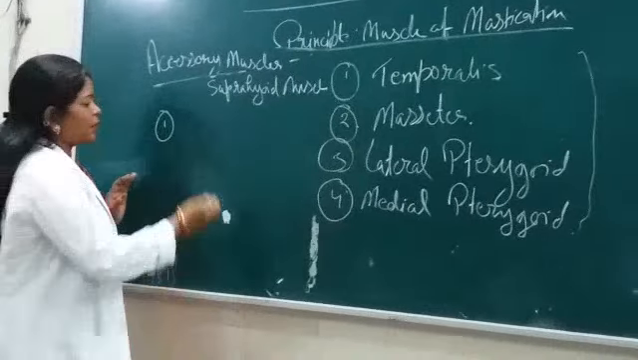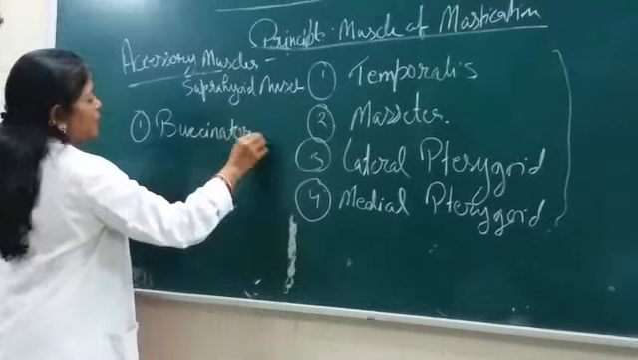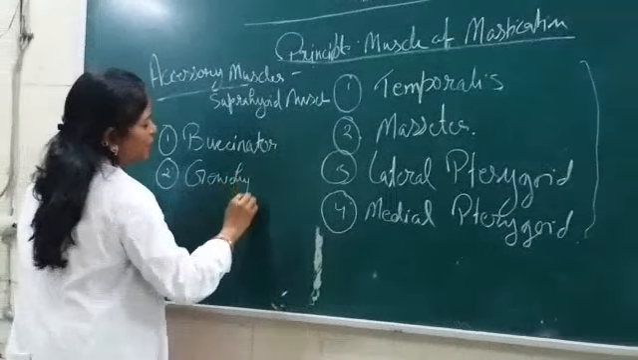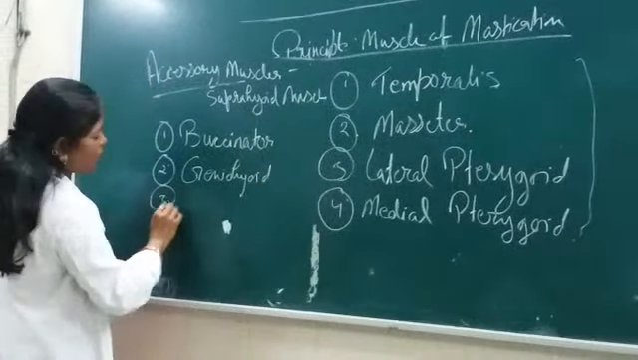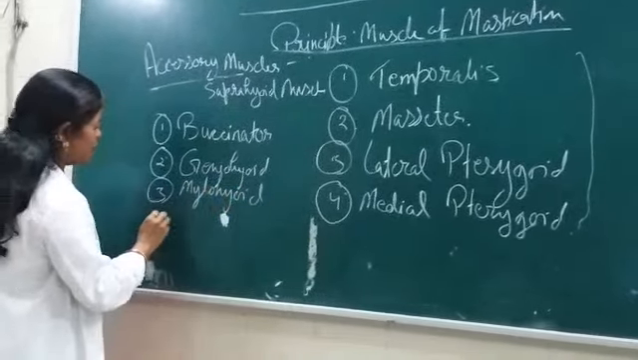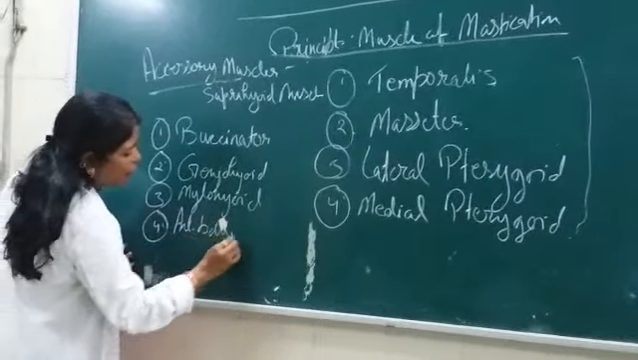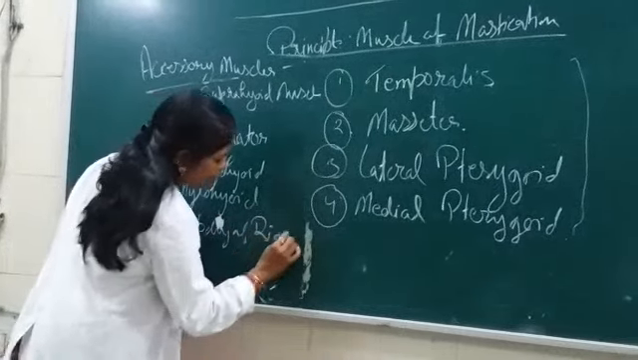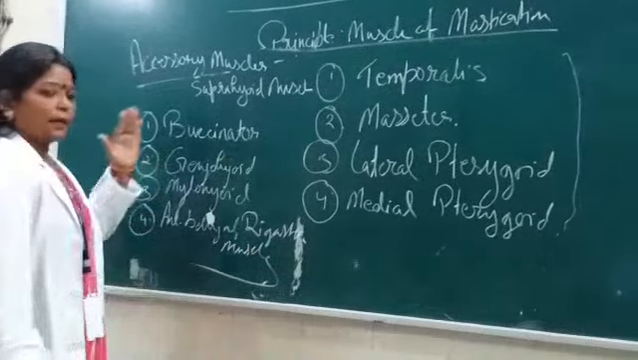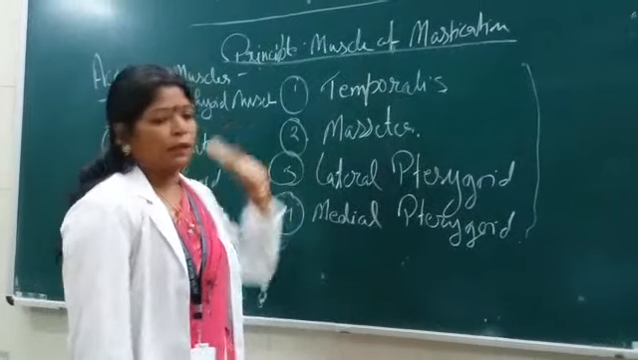What are those muscles? First is the buccinator muscle. Buccinator, then geniohyoid, mylohyoid, then the anterior belly of the digastric muscle. Okay. So these are the list of the accessory muscles of mastication which assist these muscles in the process.